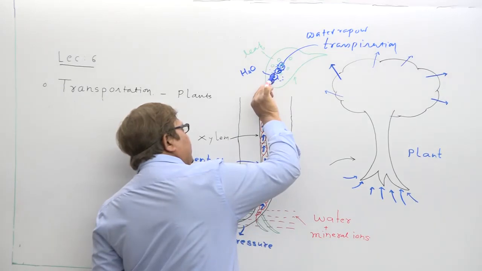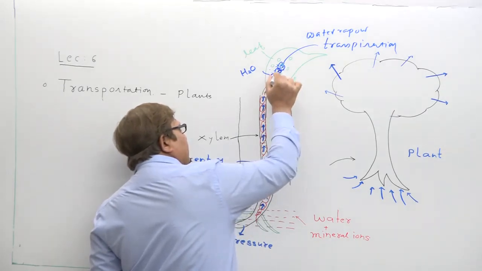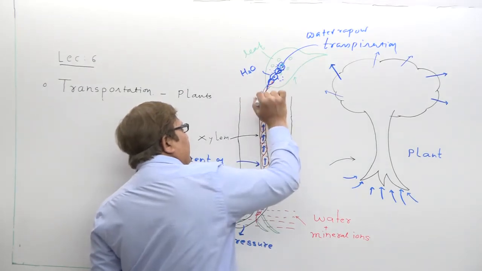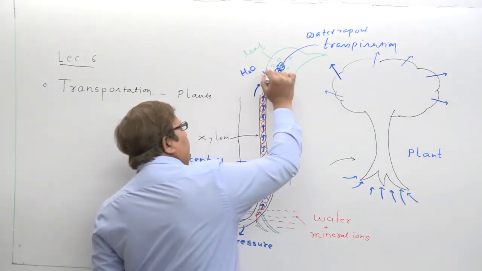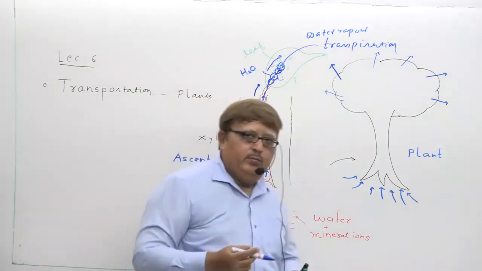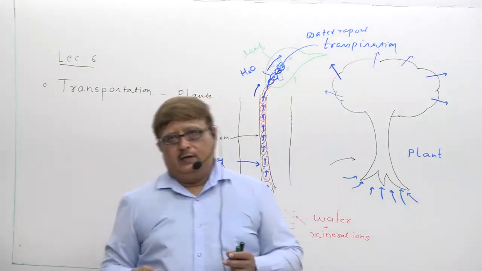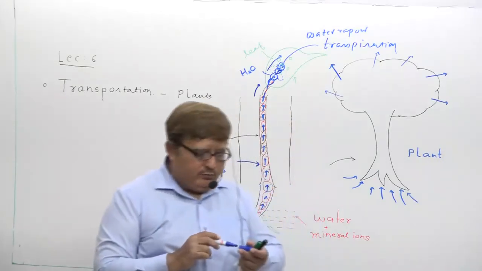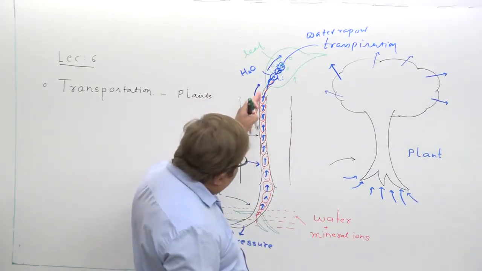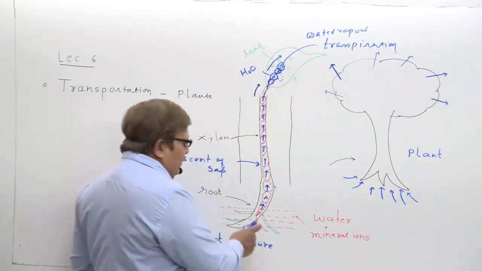This way the water column is pulled up. A suction type of force is created, and that pulling force is trying to pull the water column up.